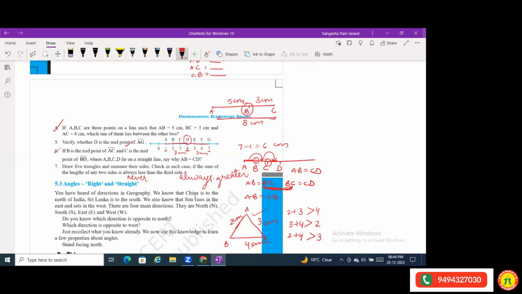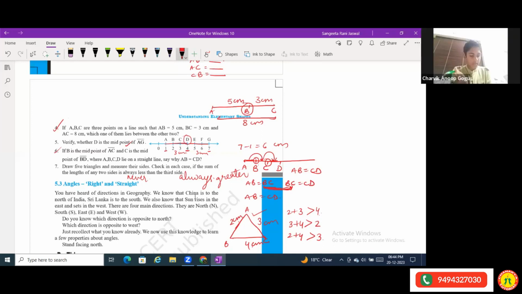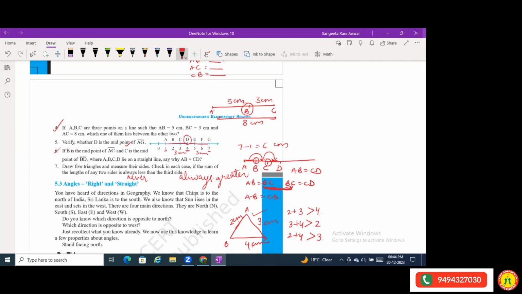Ma'am, out of 4 triangles, I got one triangle is greater, but the others are less. Is the sum of two sides greater than the third side or less than the third side? Ma'am, greater than the third side.